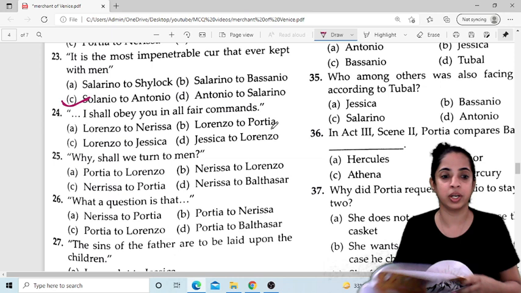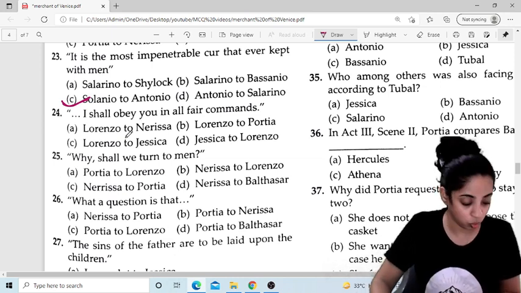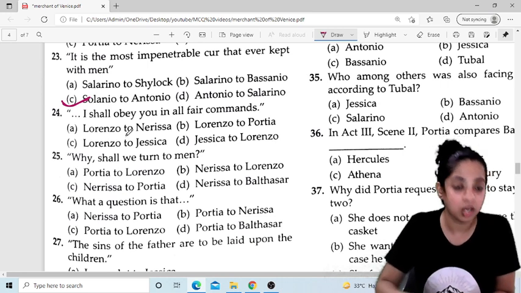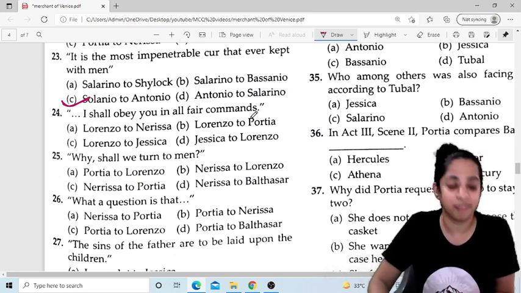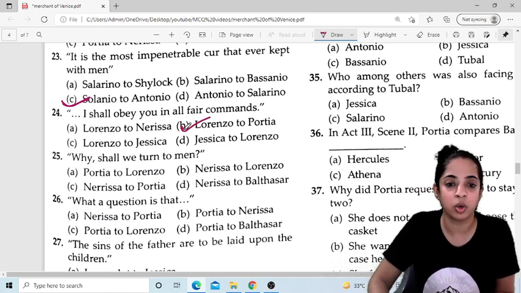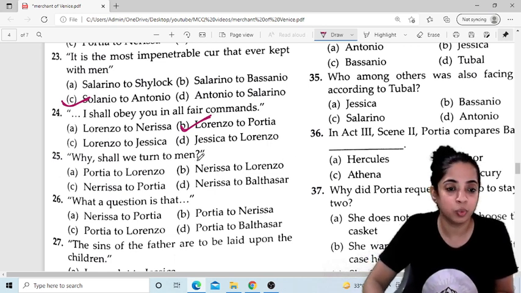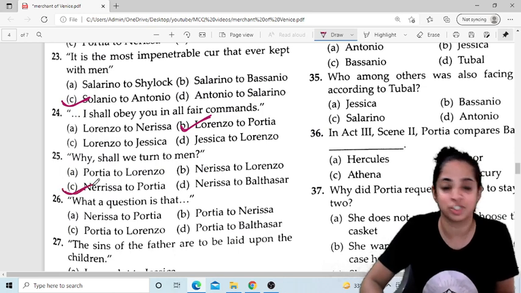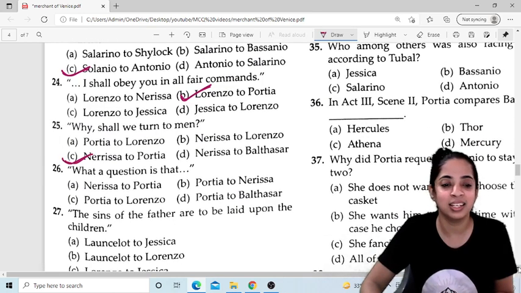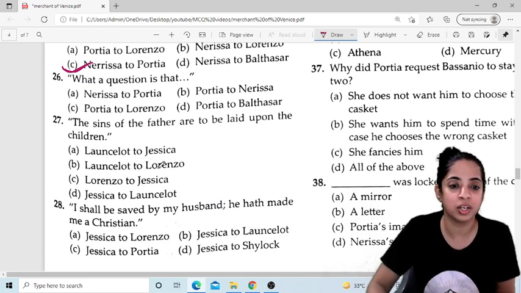Now question number 24. I shall obey you in all fair commands. Who said to whom? Read the content very carefully again. So this was said by Lorenzo to Portia. Okay, so Lorenzo is saying, I will obey all your commands. Why shall we turn to men? Okay, this was told by Nerissa to Portia, because Nerissa had a plan, right? What a question is that? So Portia said this to Nerissa.